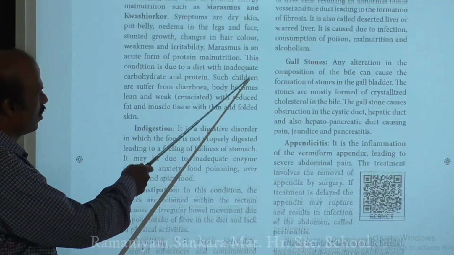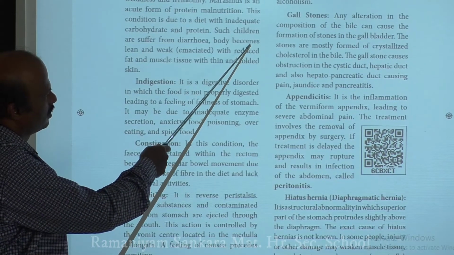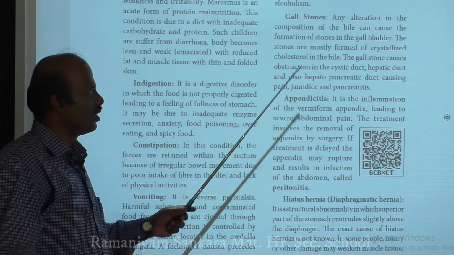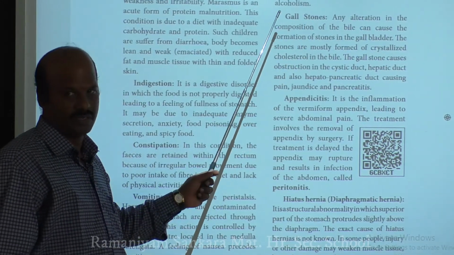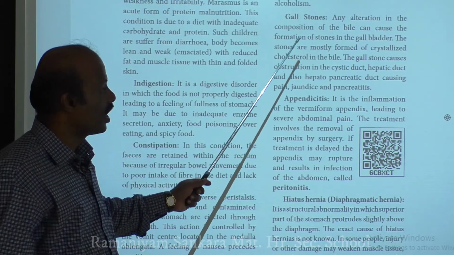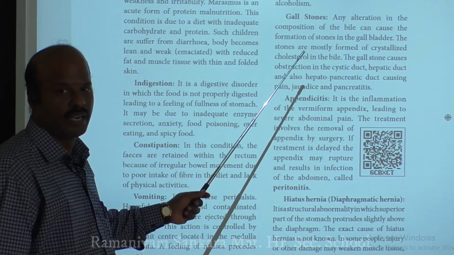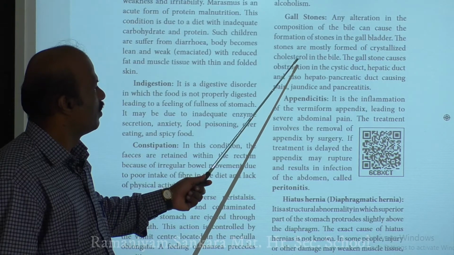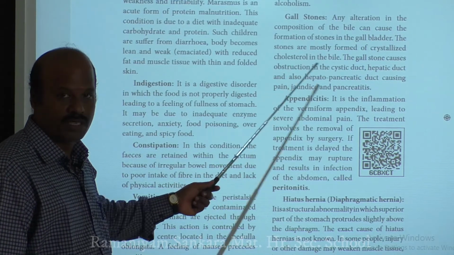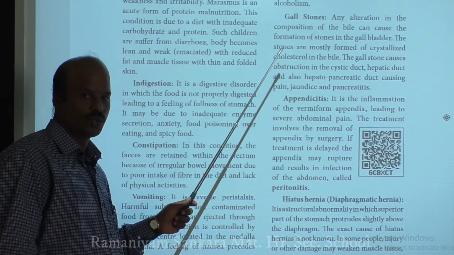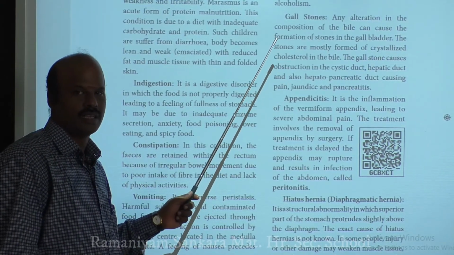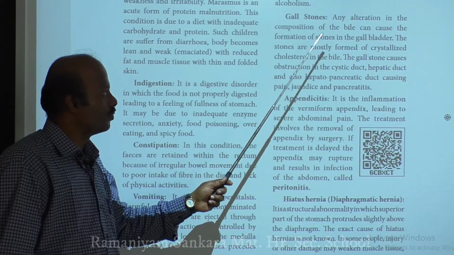Next is gallstone. This is another important disease. As the name indicates, stones are formed in the gallbladder, so it is called a gallstone. What type of stones are formed? Mainly the stones are formed from crystallized cholesterol. Crystallized cholesterol forms a stone in the gallbladder, and we call this a gallstone.